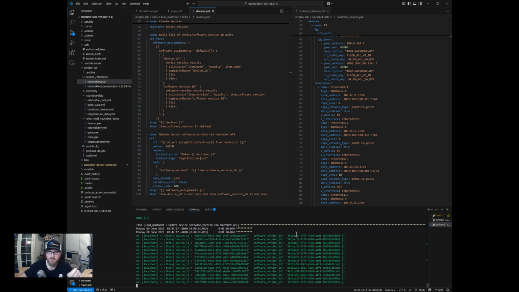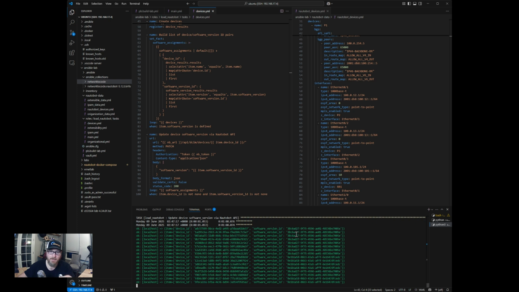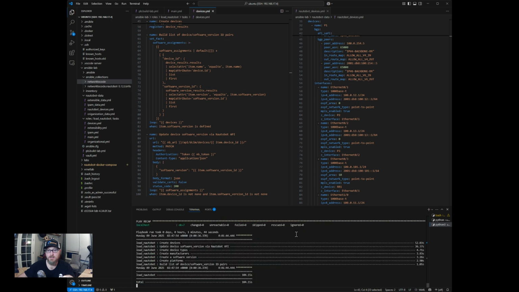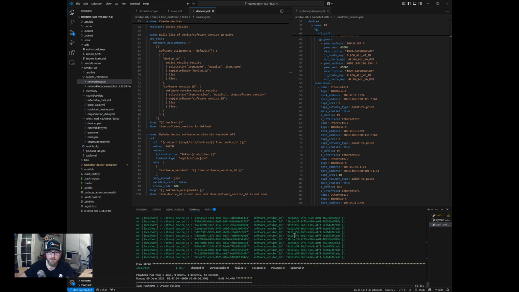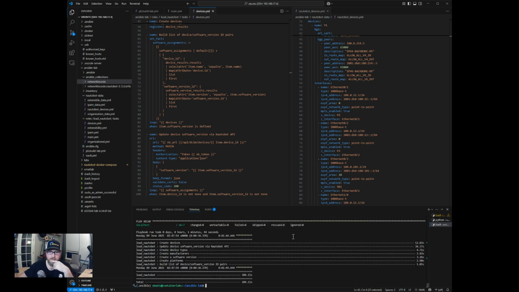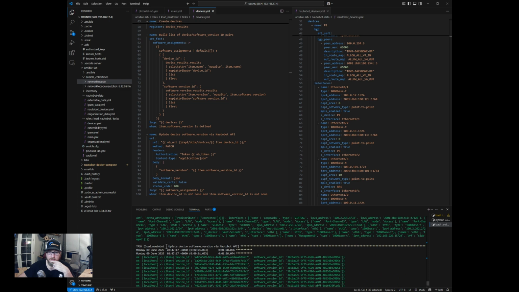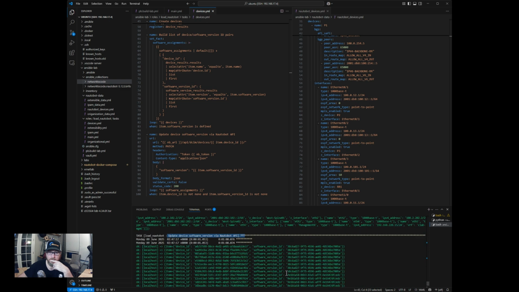So this device ID goes with this software ID. And then we will take that list and iterate over it and put it into Nautobot. So that should be done now. I think that's what this was doing, update device. Okay.